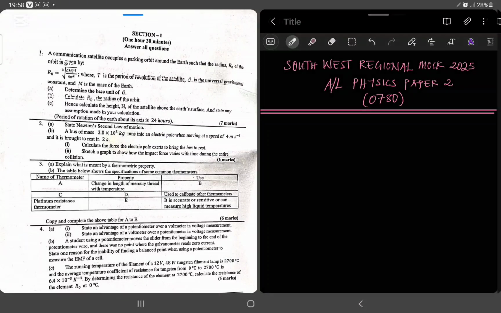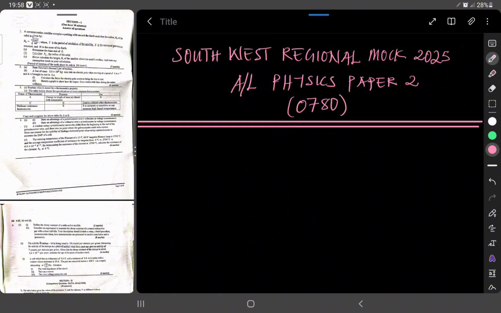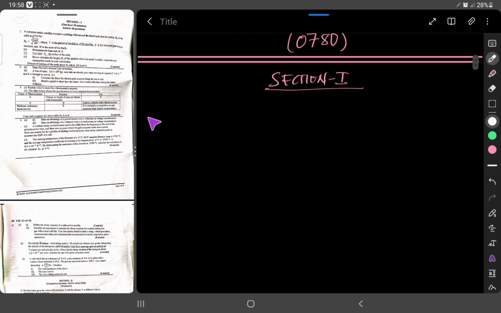Okay, so we'll start directly with section 1, question 1. So in this particular question, we've been given the formula r0 equals the cube root of GMT squared divided by 4 pi squared. Take note, you discover where this formula comes from when you relate Newton's law of universal gravitation with Kepler's third law of planetary motion. That is Kepler's law of period. Okay, well, let's keep that aside.